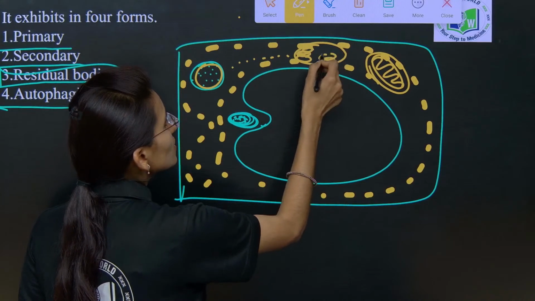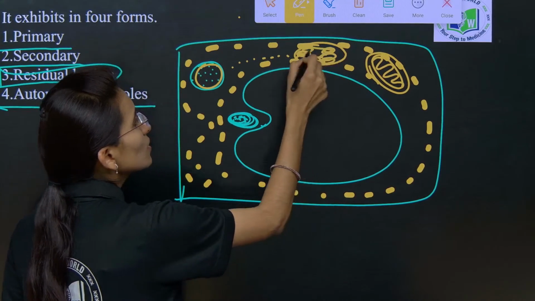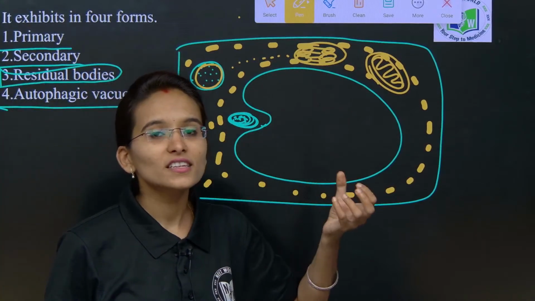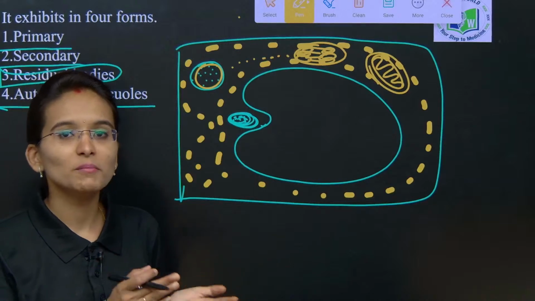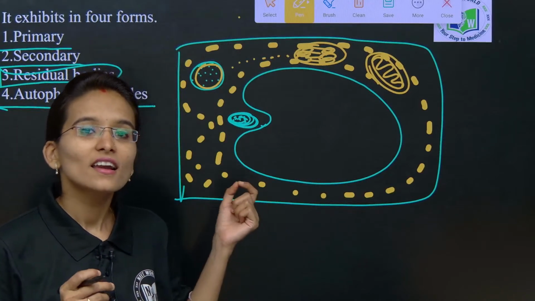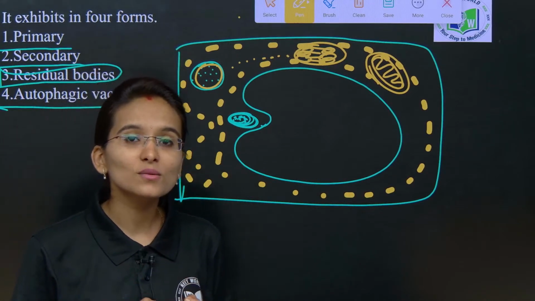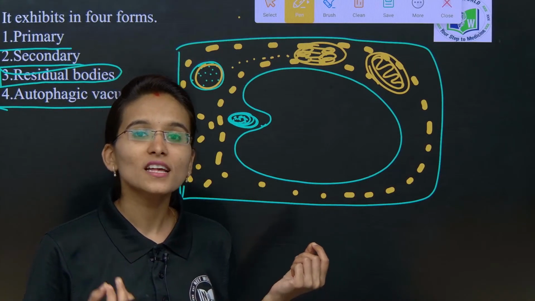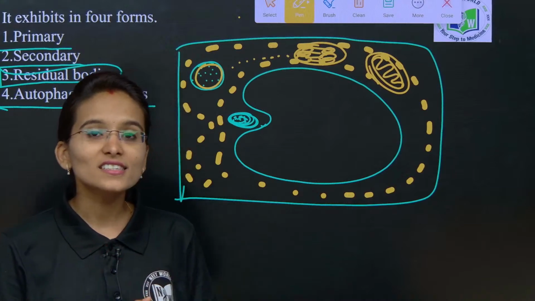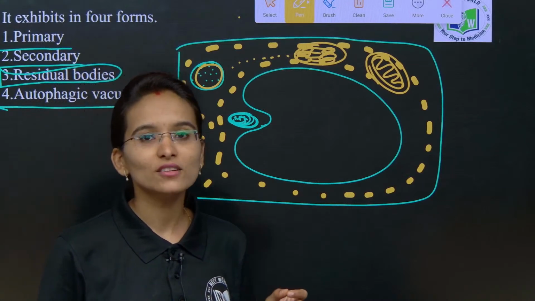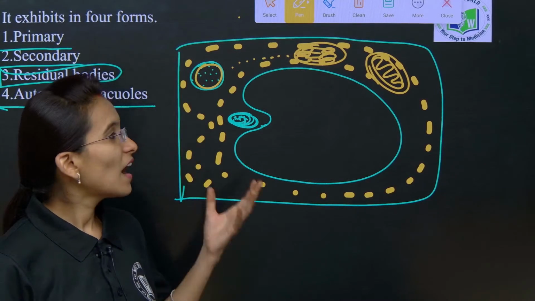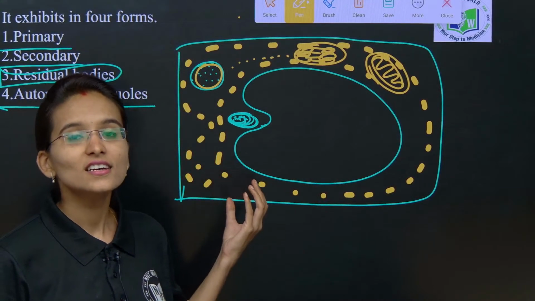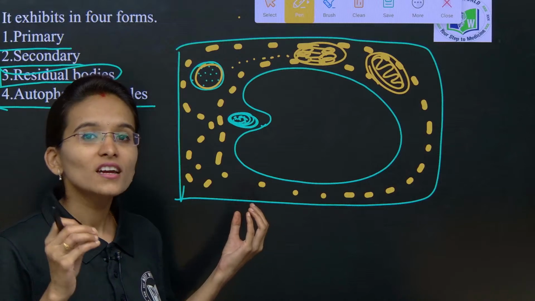Imagine it as a typical eukaryotic cell, and in the cytoplasm we find freely suspended single membrane bound cell organelles called lysosomes. Inside the lysosomes, students, what are the most important enzymes? Acid hydrolases. The acid hydrolases are active at a pH of 4.5, and their activity is due to the presence of hydrogen ions.